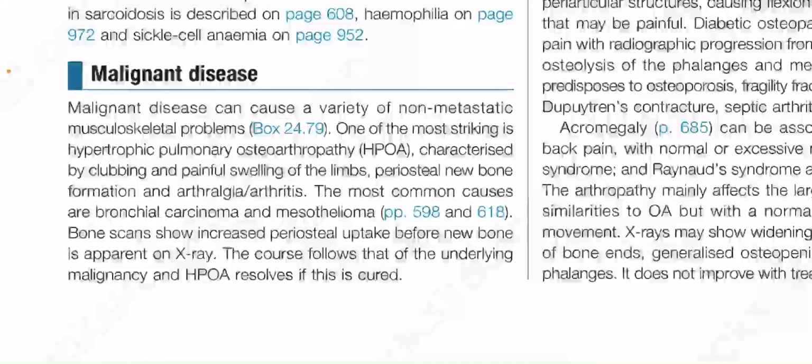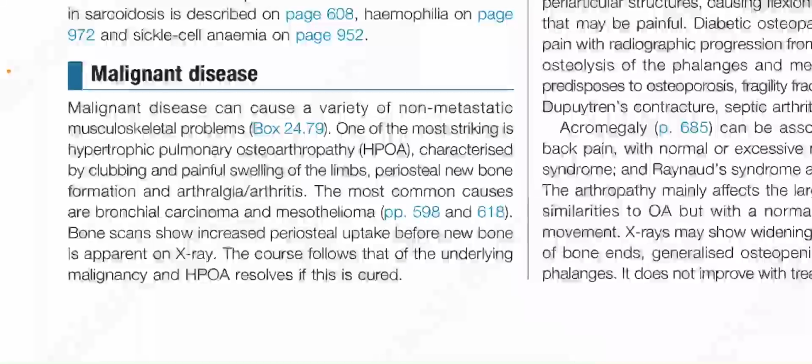Malignant disease. Malignant disease can cause a variety of non-metastatic musculoskeletal problems. One of the most striking is hypertrophic pulmonary osteoarthropathy, characterized by clubbing and painful swelling of the limbs, periosteal new bone formation, and arthralgia or arthritis.